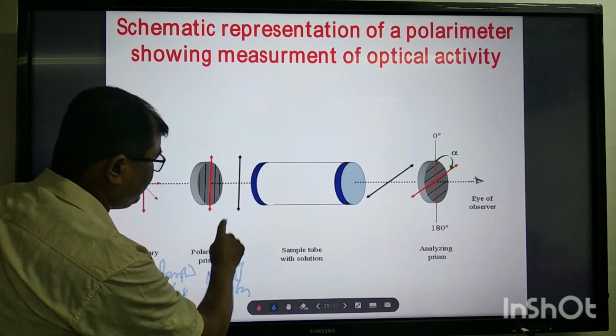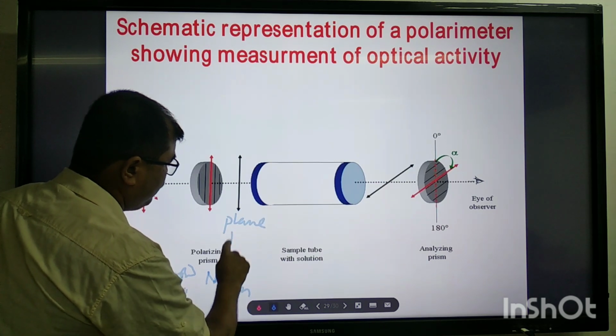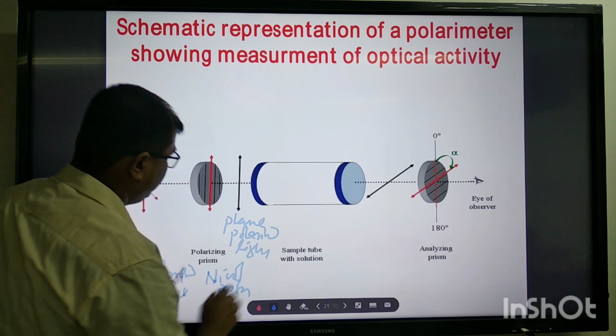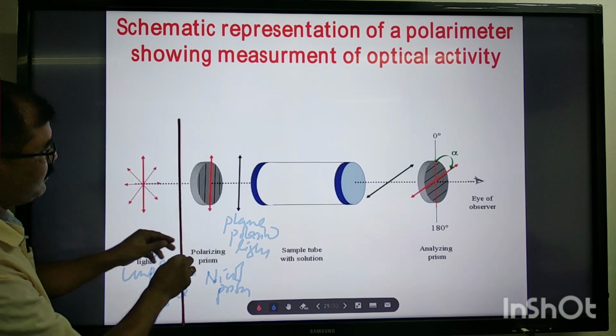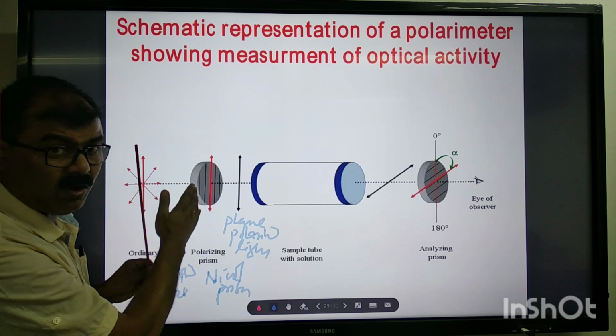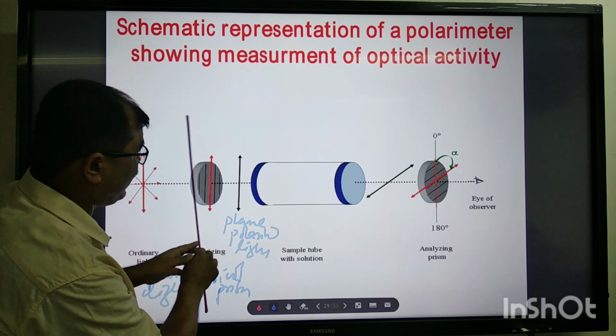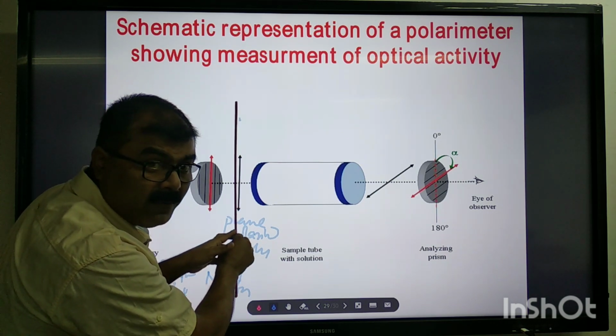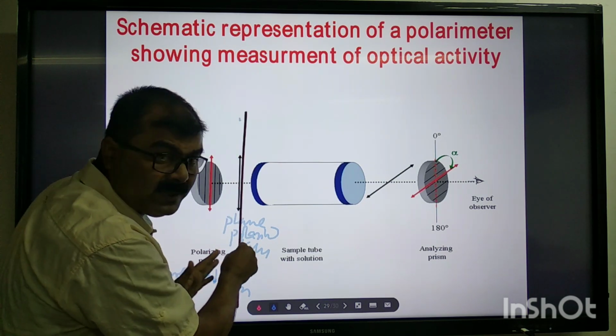Plane polarized light. The light vibrates in all directions, but the nickel prism will restrict all the other directions. It will allow to pass only the beam of light vibrating in one direction, in one plane.